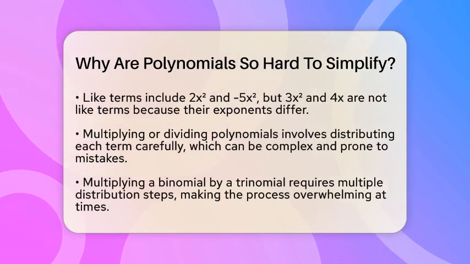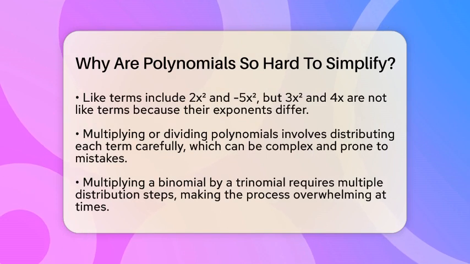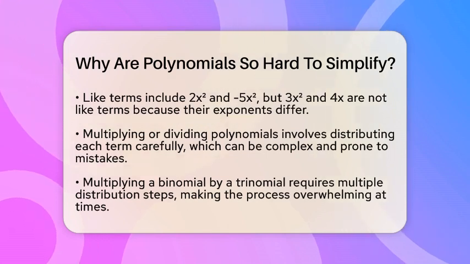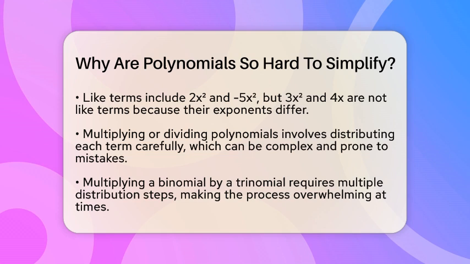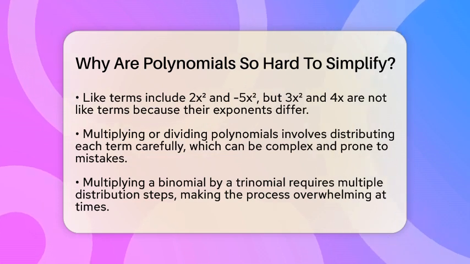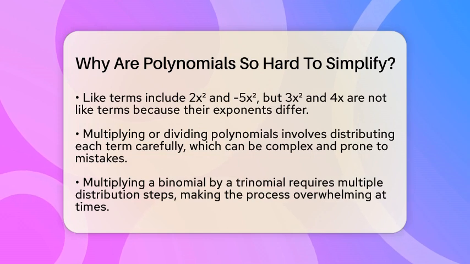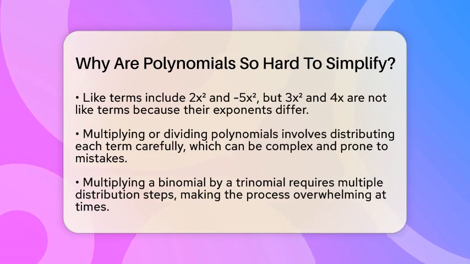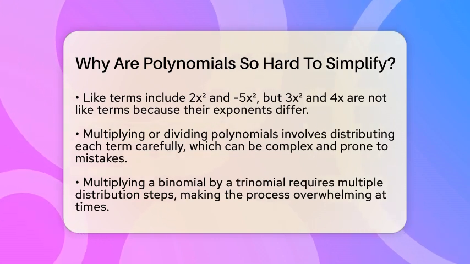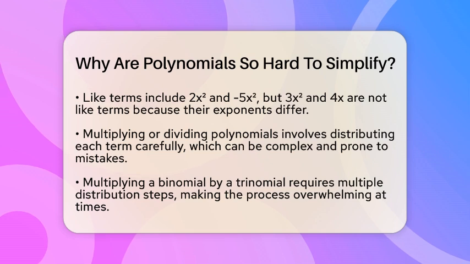But if you have 3x squared and 4x, they are not like terms because the powers are different. Sorting these out can be confusing at first because it's easy to mistake one for the other. When multiplying or dividing polynomials, the process gets even trickier. You have to distribute each term carefully across the other polynomial, making sure to multiply coefficients and variables correctly. This often involves several steps, and it's easy to make mistakes, especially with larger expressions.